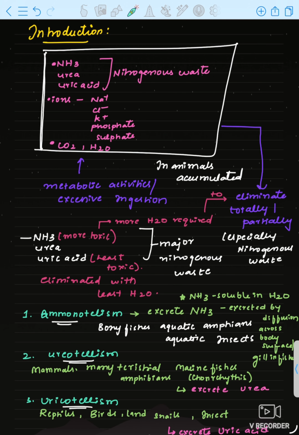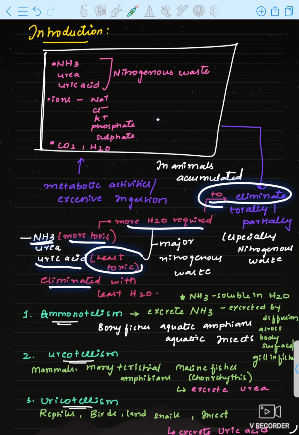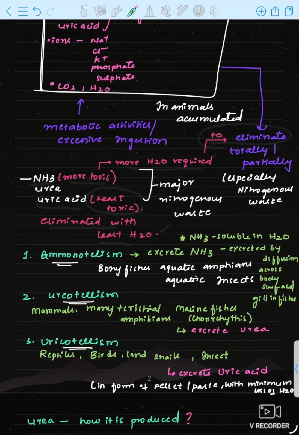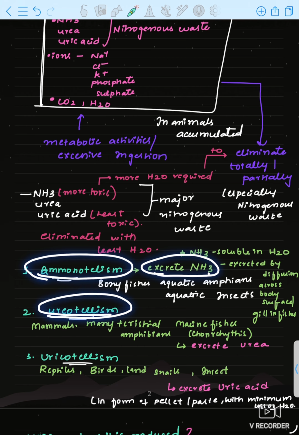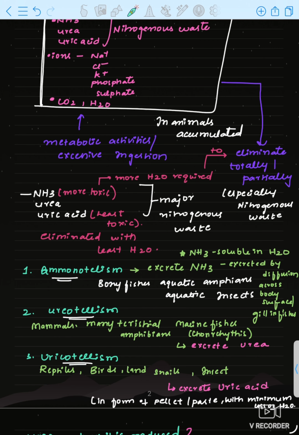As I discussed above, ammonia is more toxic and requires more water for its elimination, and uric acid is least toxic and eliminated with the least amount of water. The animals which excrete ammonia are called ammonotelic, those which excrete urea, ureotelic, and those which excrete uric acid, uricotelic.